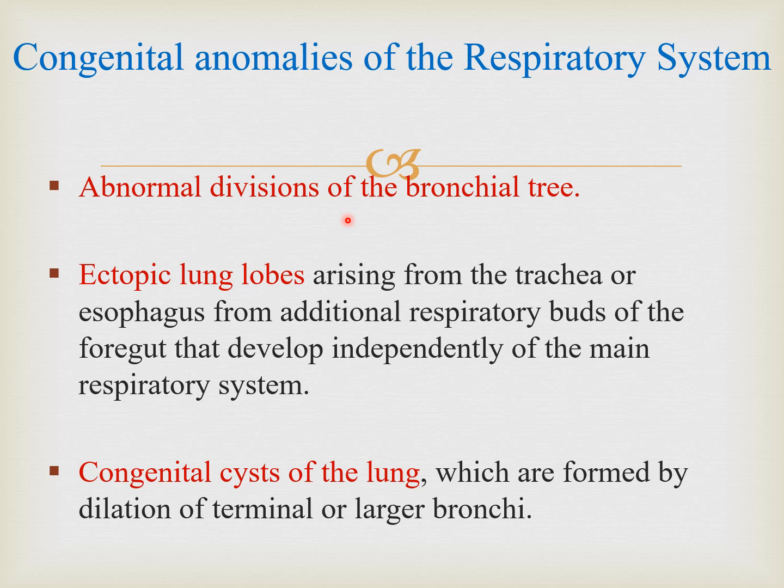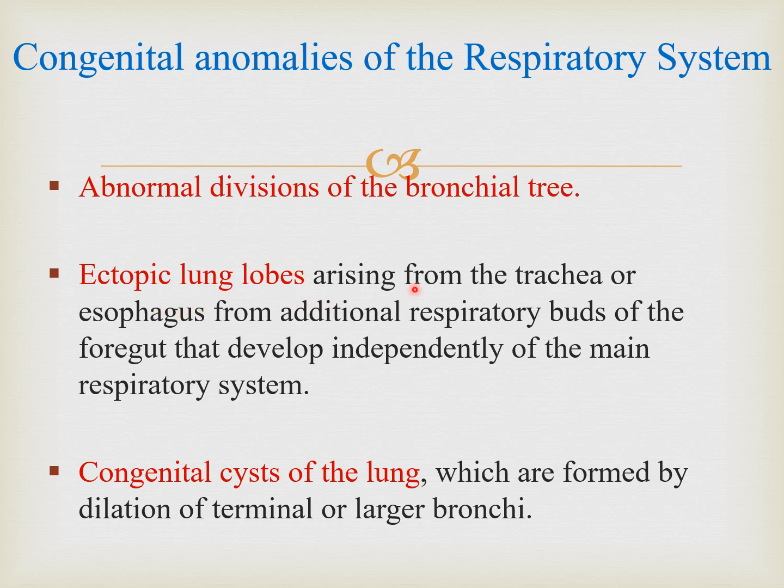So remember the difference: variability is different from the normal population but functionally or physiologically it is okay, no problem. But if the anatomical deviation also causes a problem in its physiology or function, it is known as abnormality.